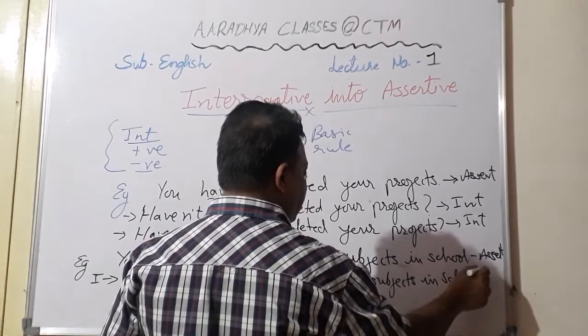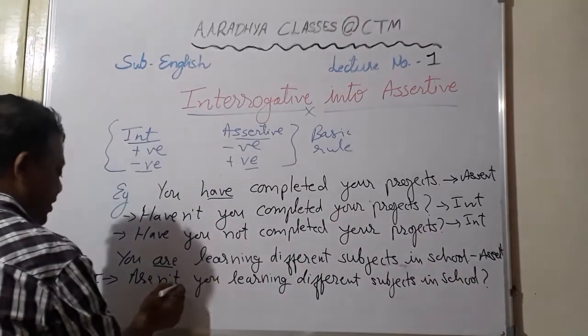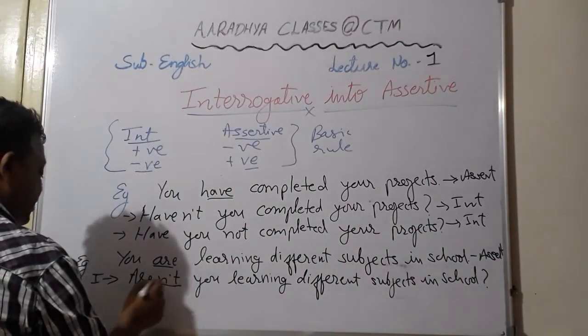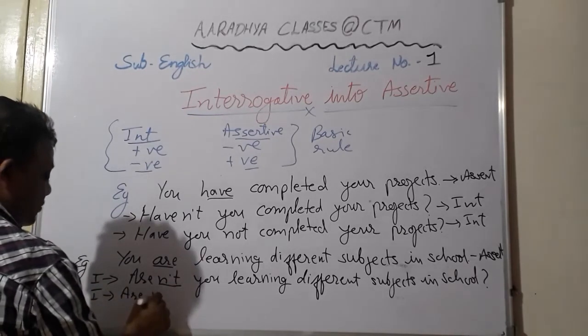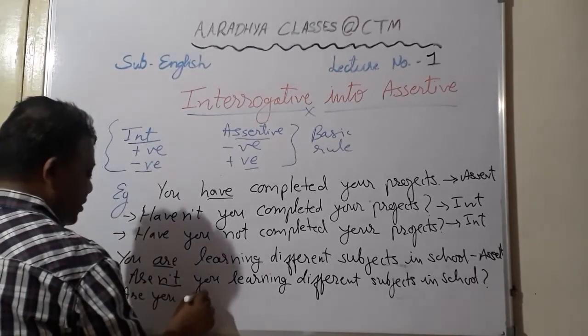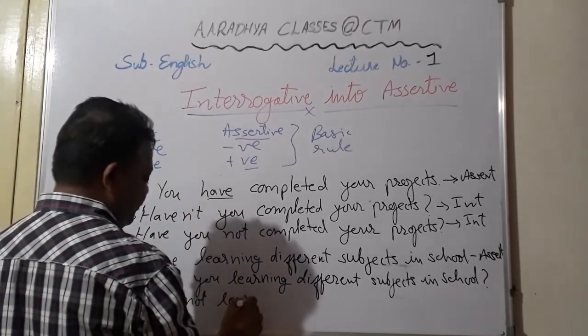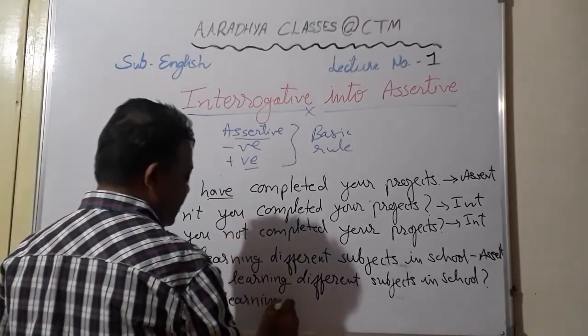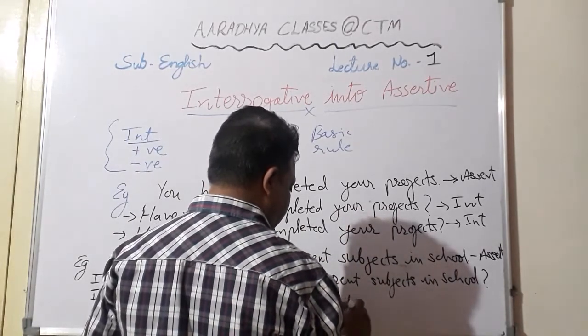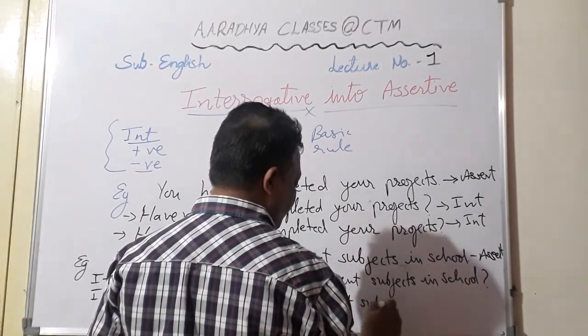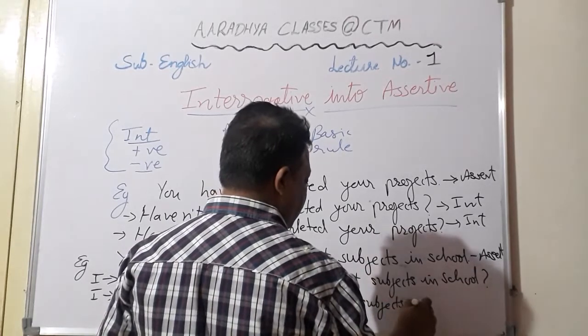Okay, and you can separate not also over here. Are you not learning different subjects in school?